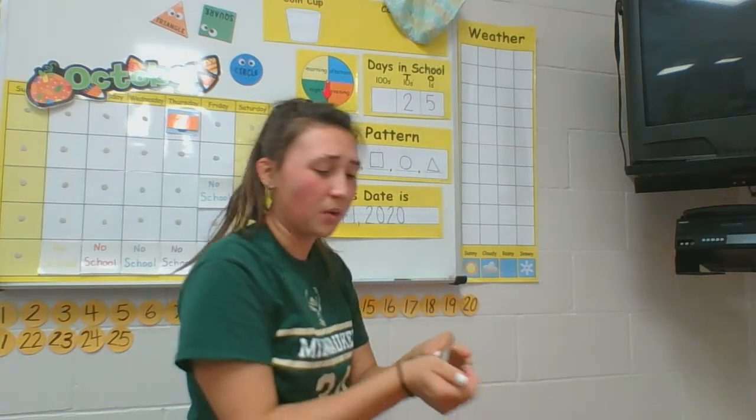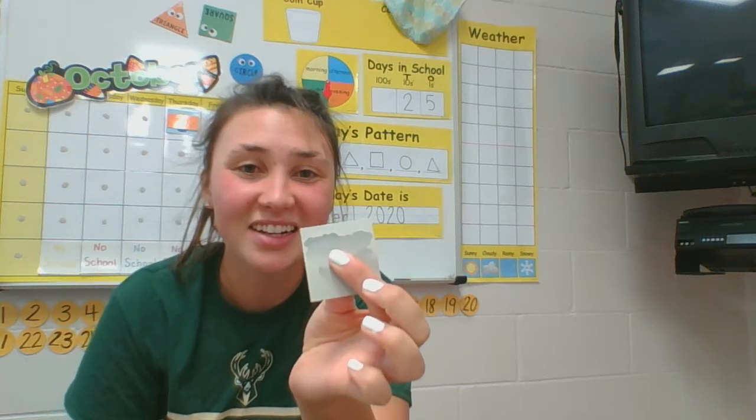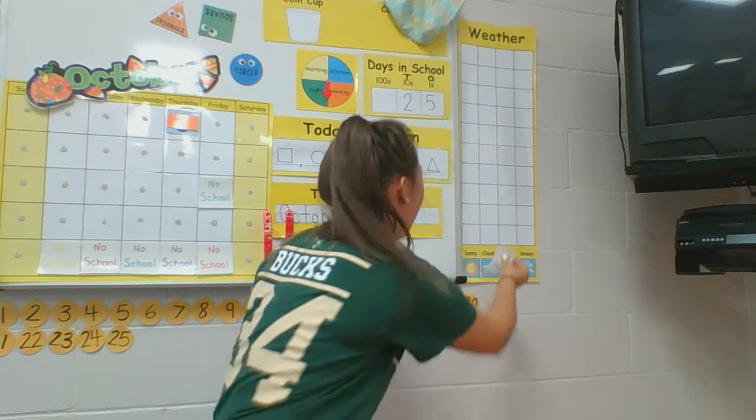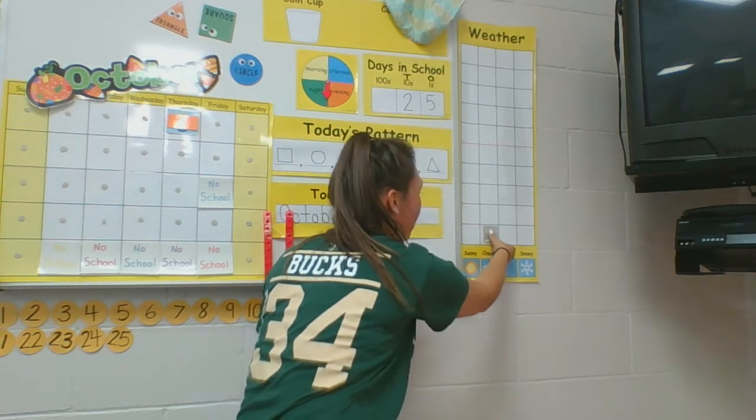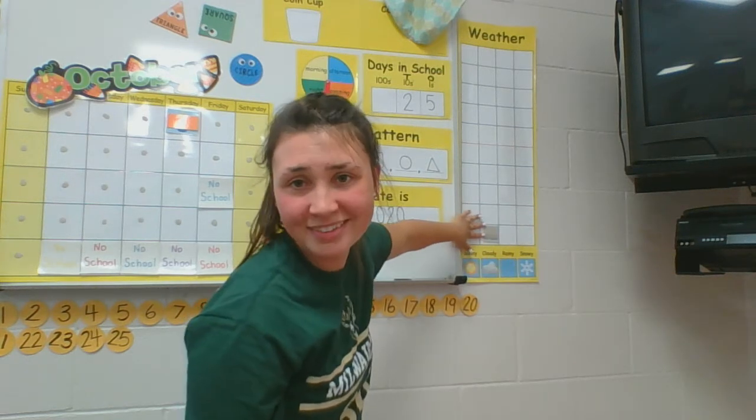And if it's not cloudy, it's okay. We're just going to practice our graphing over here. So sing with me on 3. 1, 2, 3. It's a cloudy, it's a cloudy, it's a cloudy, cloudy day. Good job, FK. We're putting up a cloudy column. Just one cloudy day so far. Nothing else in our graph yet, so we'll talk about that more later when there's something to talk about.